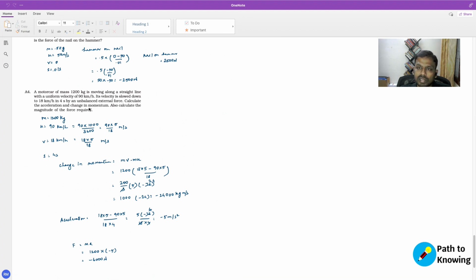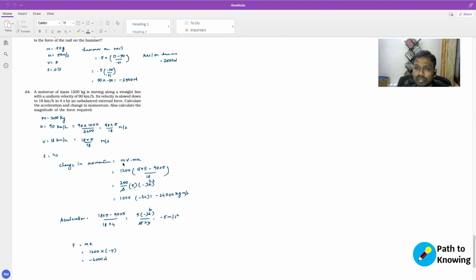So calculate the acceleration and the change in momentum. Change in momentum is quite straightforward, which is the mass times the final velocity minus mass times the initial velocity. So which is going to be 1200 times (80 kilometers per hour minus 90 kilometers per hour). So there's no time here, right?